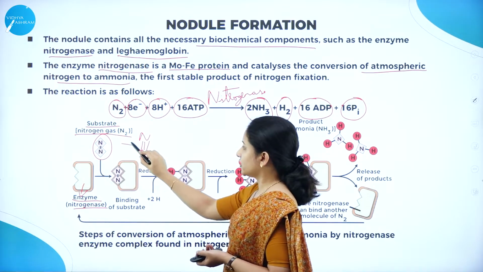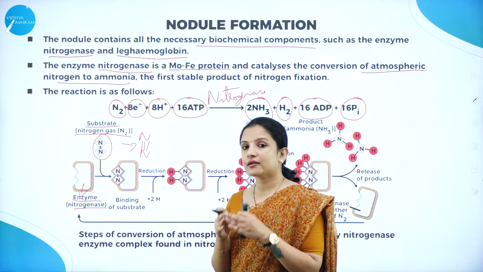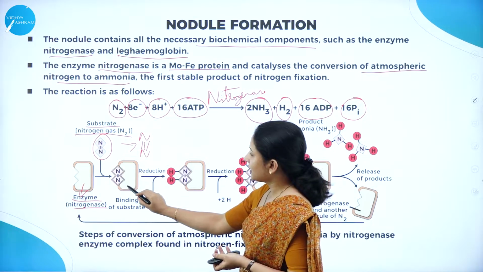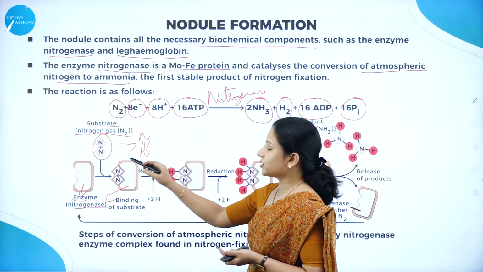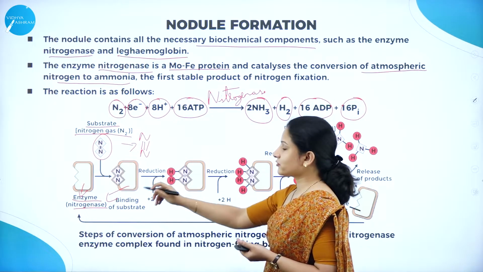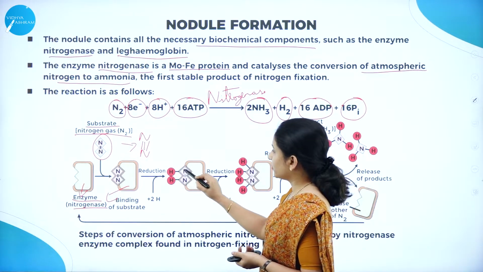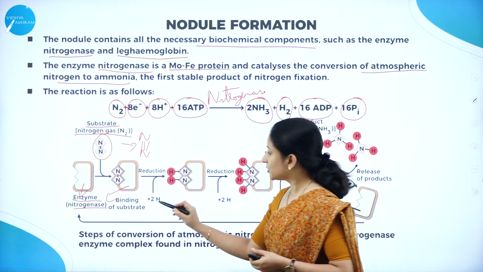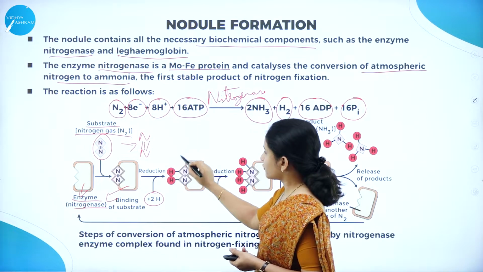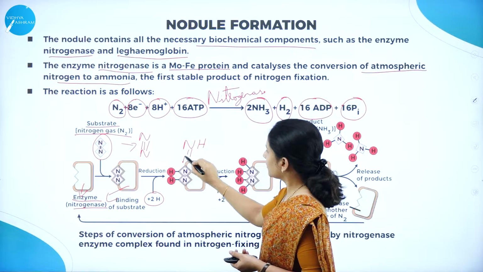So this nitrogen will be taken in by the nitrogenase enzyme. Can you see here the nitrogen is taken in by the nitrogenase enzyme? The nitrogen will go and bind to the nitrogenase enzyme. In the nodules, the nitrogenase enzyme will reduce the nitrogen into ammonia. As you can see here, it combines with two hydrogens to form NH, a bond NH.